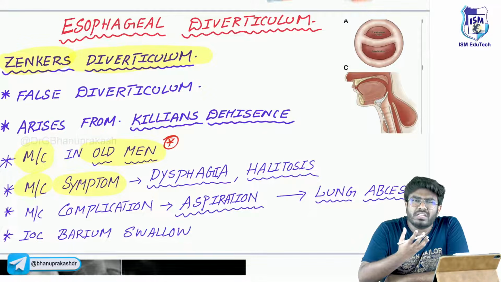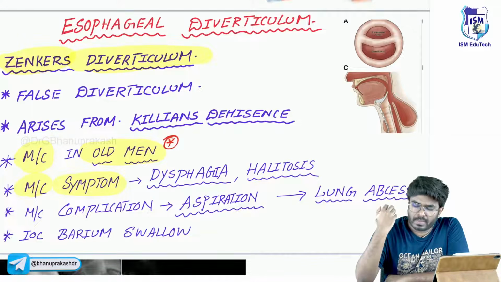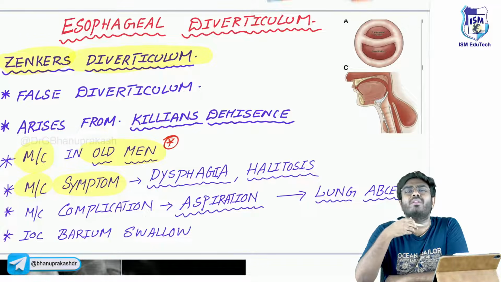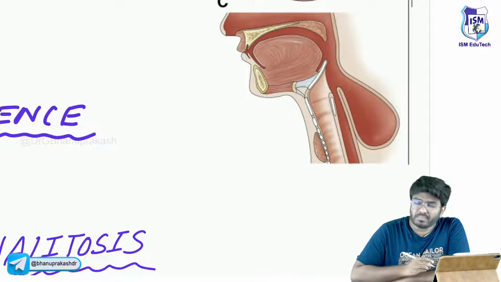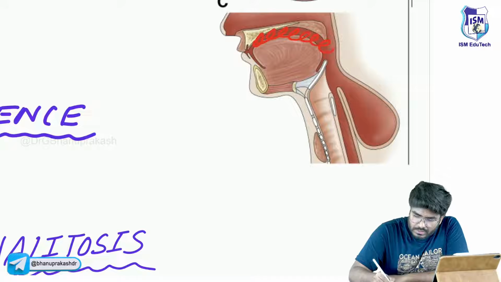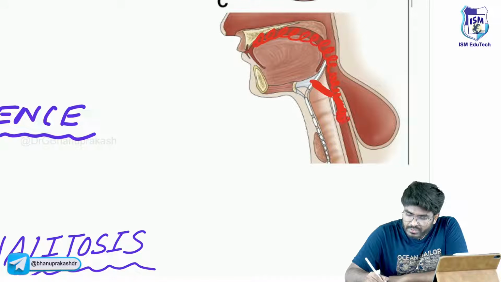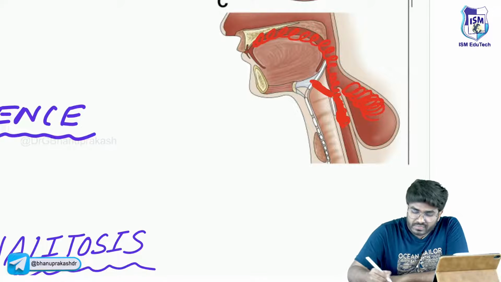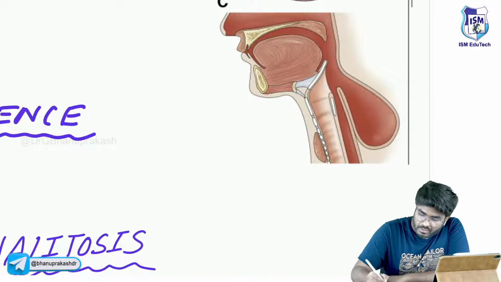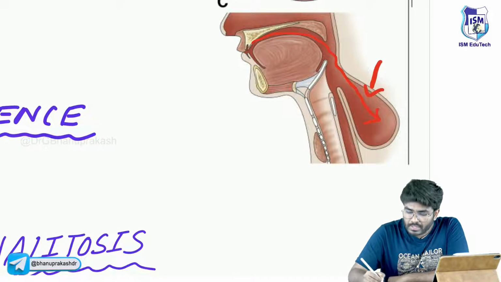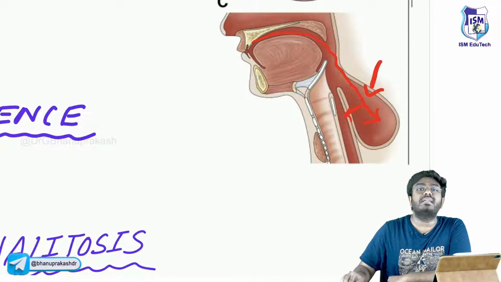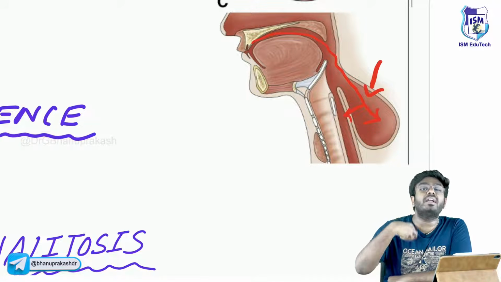If there is such a pouch hanging back to the esophagus, do you think proper swallowing is going to occur? No, proper swallowing is not going to occur. So there will be difficulty in swallowing. Now look, what exactly happens is when the patient takes the food, this food will enter into the esophagus. The glottis is going to be closed. The food has to enter into the esophagus. Now, because of this diverticulum, here there is a diverticulum, this is the Zenker's diverticulum. Because of this diverticulum, the food will also start to fall into it. Now this diverticulum from the backside will start to compress the esophagus. So there will be difficulty in swallowing.